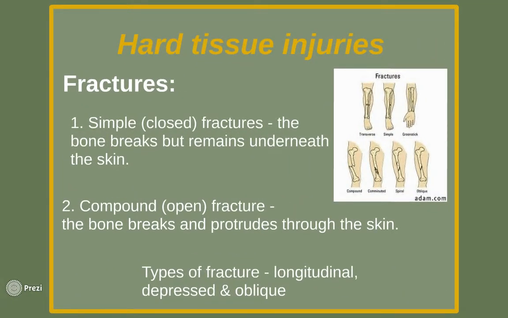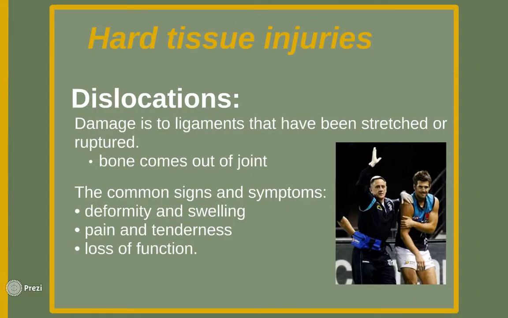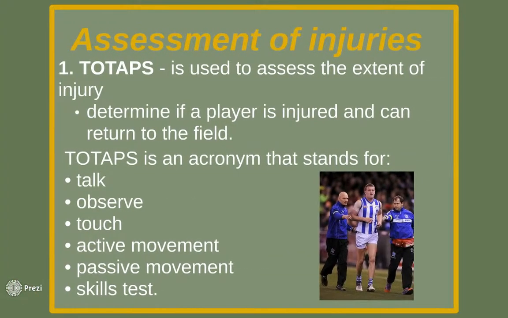Hard tissue injuries. Fractures. Simple, closed fractures: the bone breaks but remains underneath the skin, or compound, open fracture: the bone breaks and protrudes through the skin. Dislocations: damage to ligaments that have been stretched or ruptured. The common signs and symptoms include deformity and swelling, pain and tenderness, and loss of function.